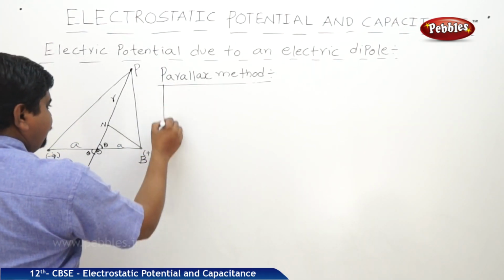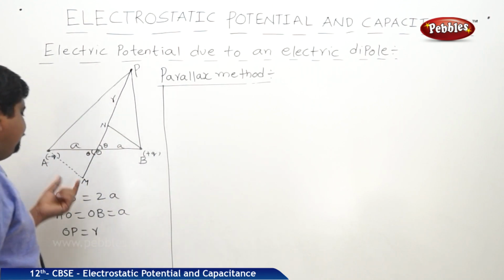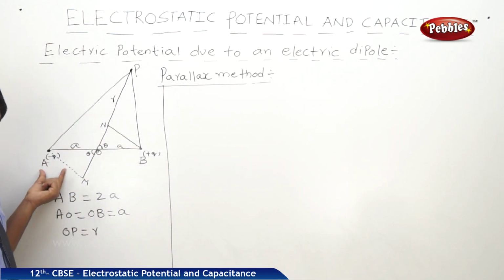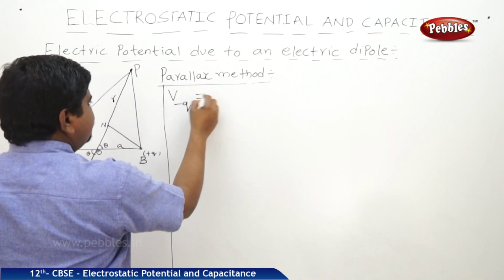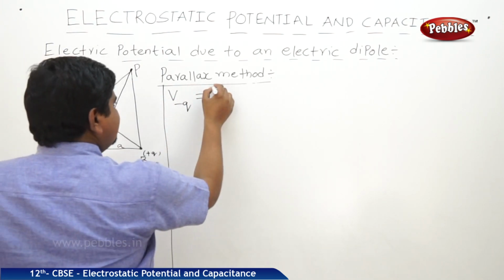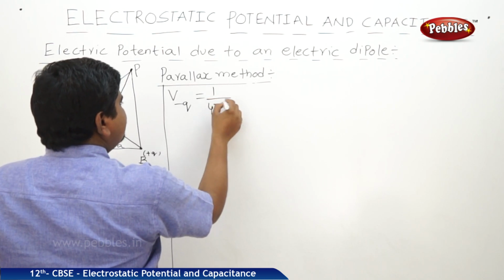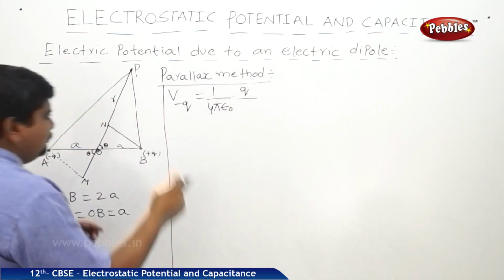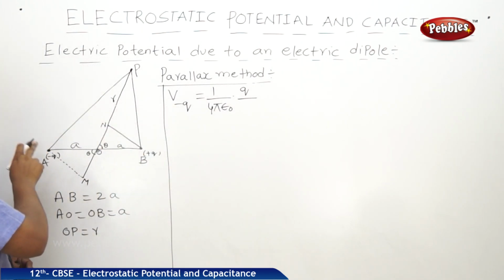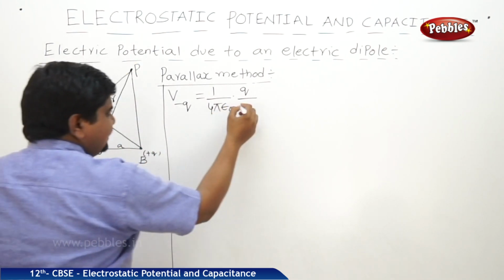Now I am going to find out the potential due to the negative charge which is located at A. Therefore V due to the minus Q. The general formula of the potential is 1 by 4 pi epsilon naught into Q by the distance. Minus Q is located at A. The distance from A to P we can write as AP.